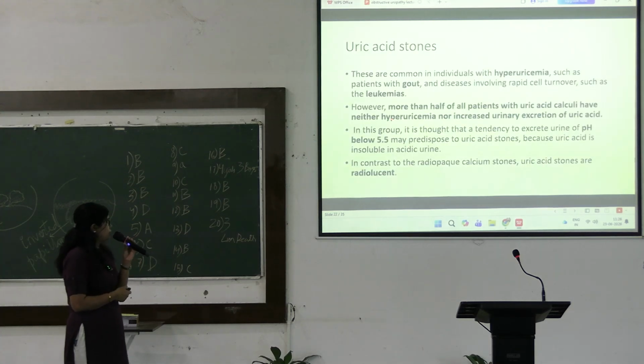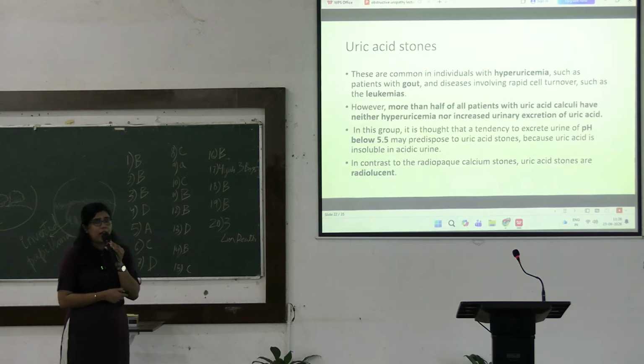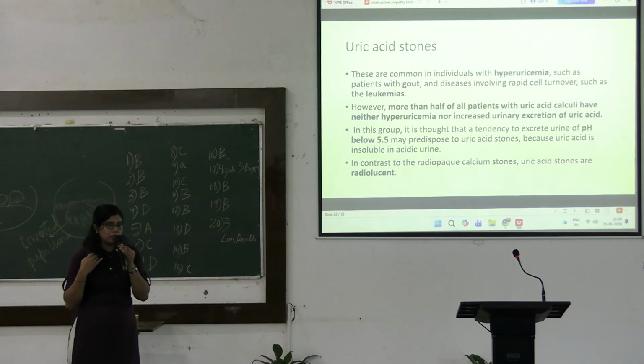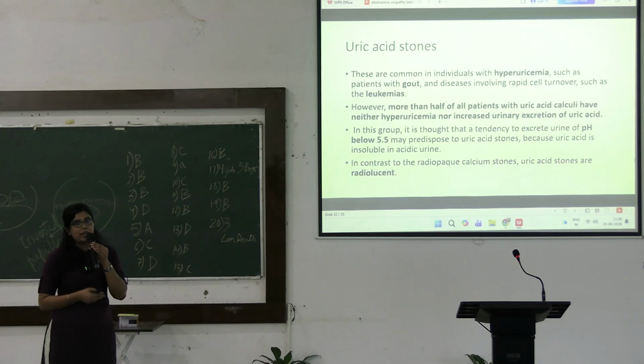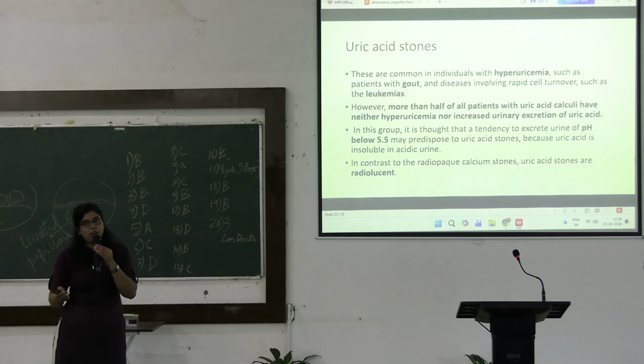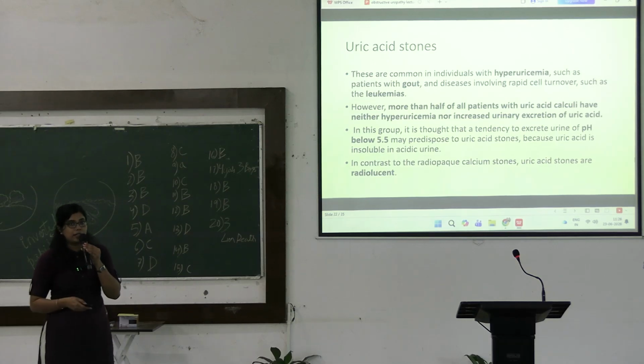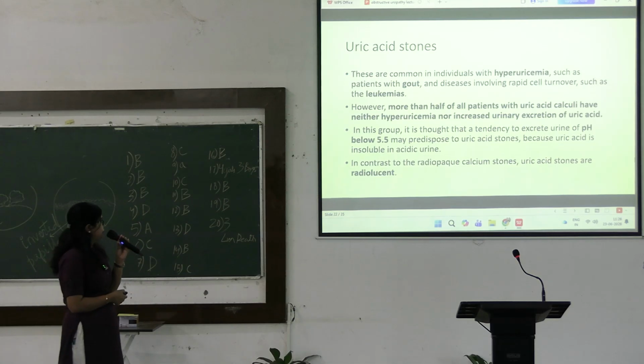Next is the uric acid stone. These are common in individuals with hyperuricemia, and whenever there is increased cell turnover, the uric acid concentration in blood goes up. This can be seen in conditions like any malignancy, any tumor, or in conditions like gouty arthritis.